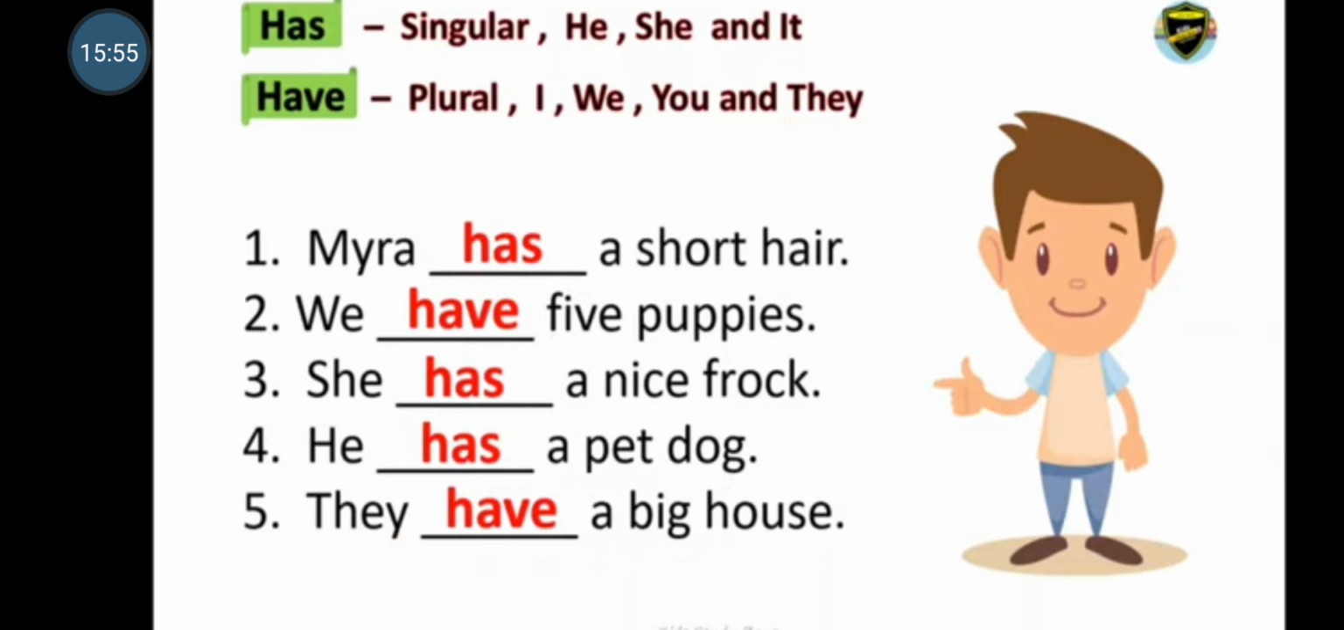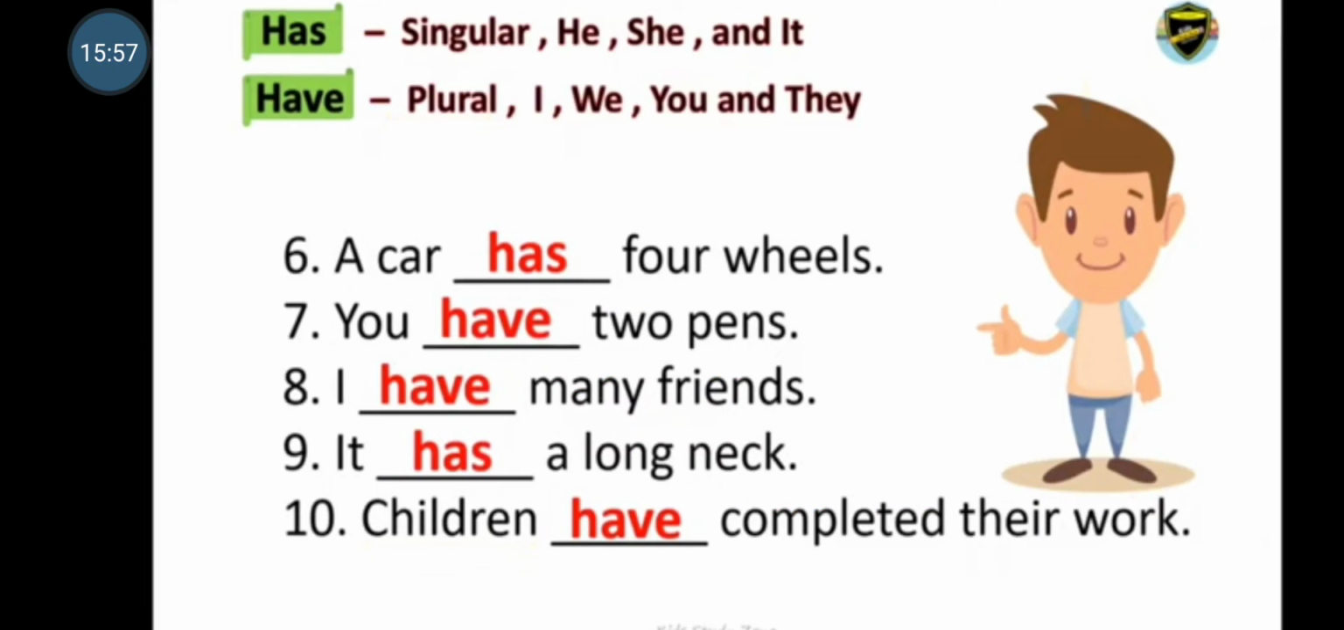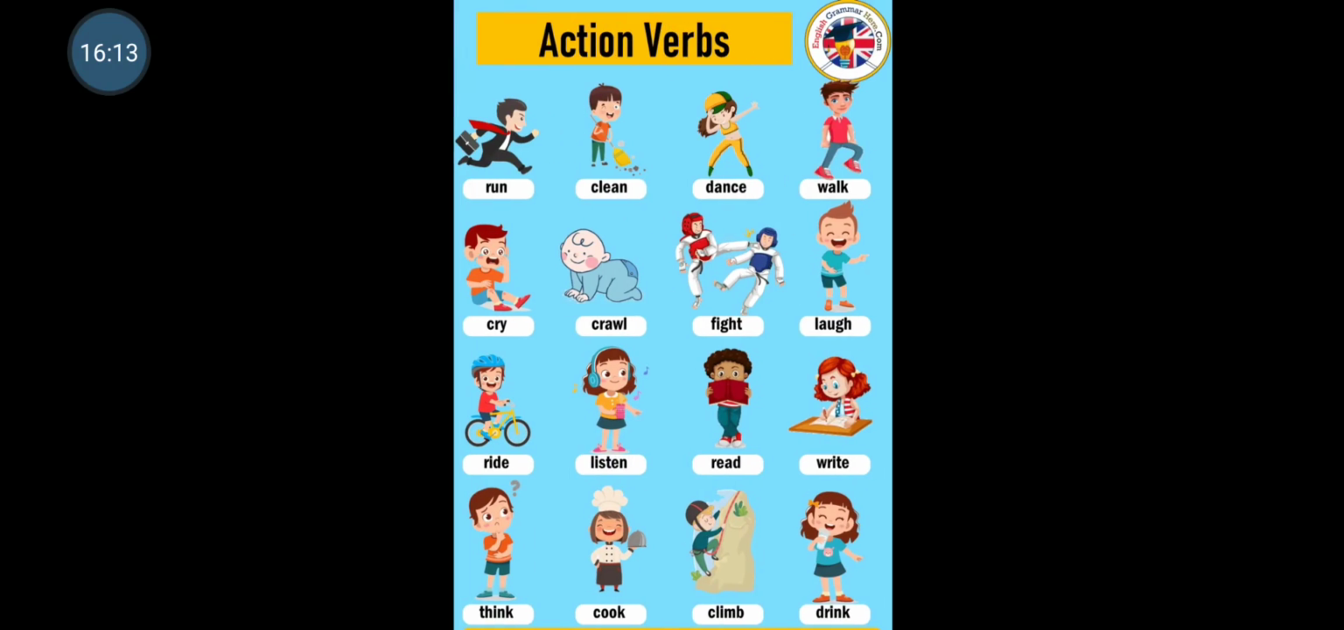They have a big house. A car has 4 wheels. You have 2 pens. I have many friends. It has a long neck. Children have completed their work. So children, we just saw about the action verbs or the action words.